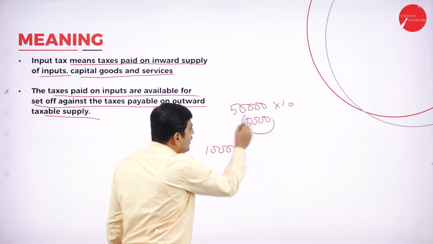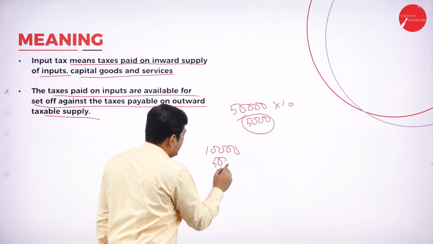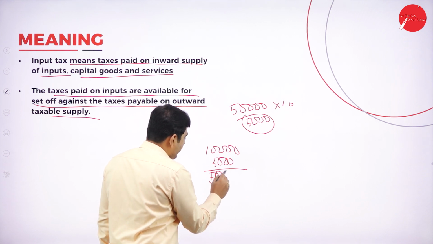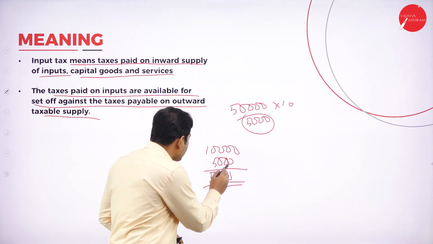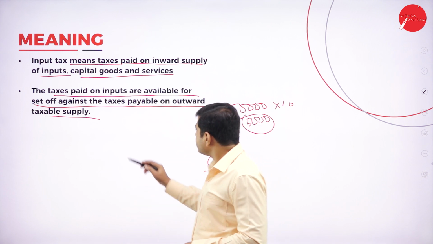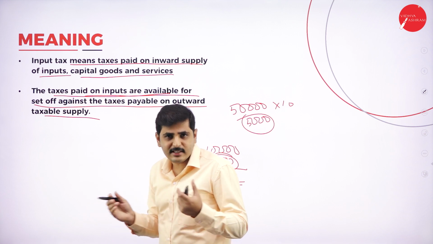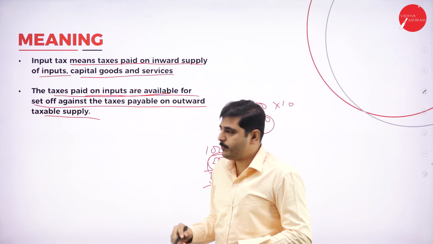So I can get the credit, or deduct the tax of 5,000 rupees that I have already paid. I can reduce the tax to the extent of 5,000, and the remaining tax is payable to the government. This tax credit is called input tax credit. Here the tax paid on inputs is available to set off. Set off means deduction from the total tax payable.